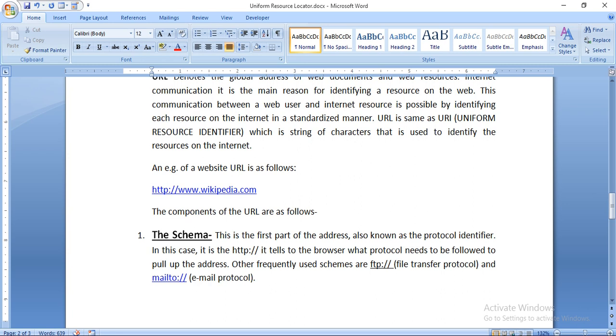http://www.wikipedia.com. Do you know wikipedia.com? It is a site in which you get any details of any topic. The components of a URL are as follows. A URL is made up of several components. First is the scheme. The scheme is the first part of the address, also known as a protocol identifier.